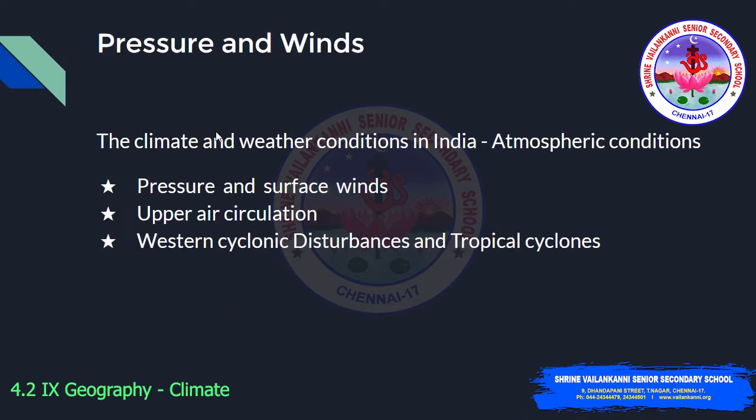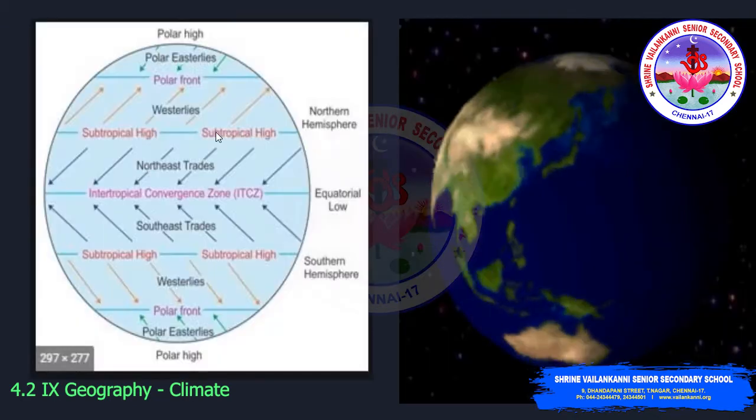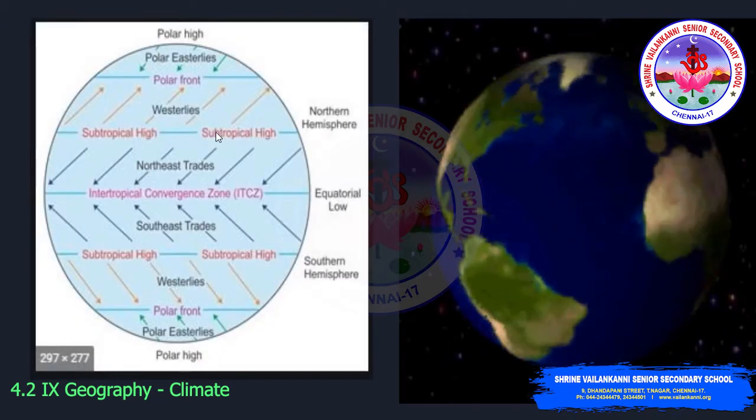Now we'll see about the pressure and winds. Under this topic, we are going to see 3 important atmospheric conditions in detail: the pressure and surface winds, upper air circulation, western cyclonic disturbances and tropical cyclones. First we'll see about the pressure and surface winds.